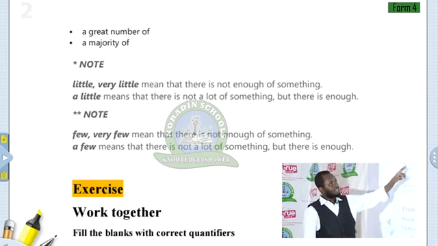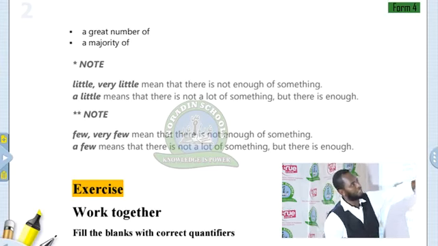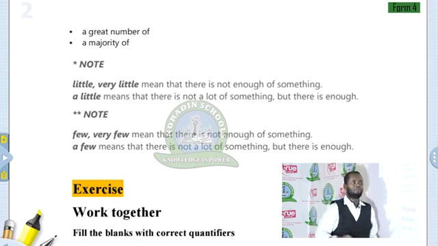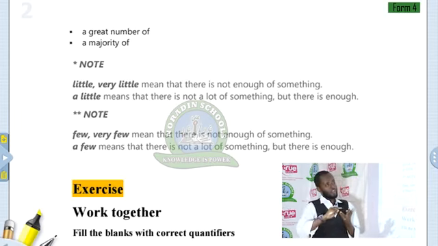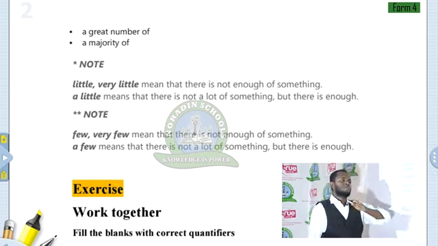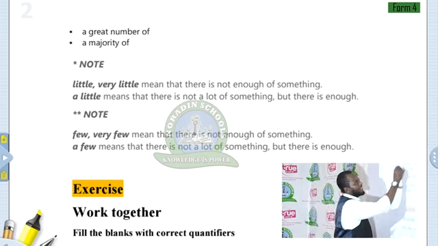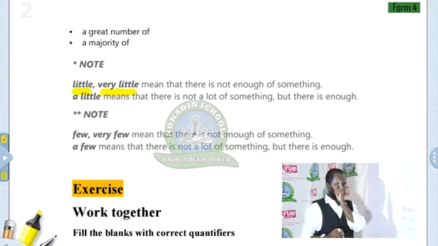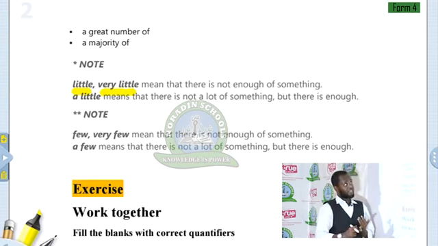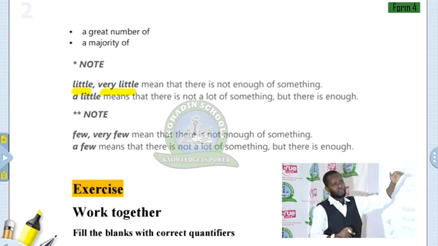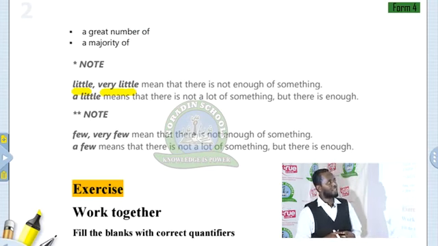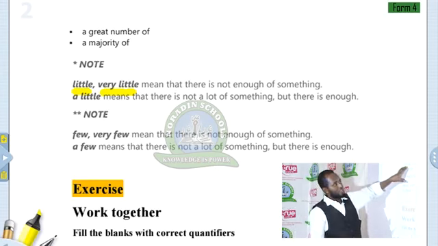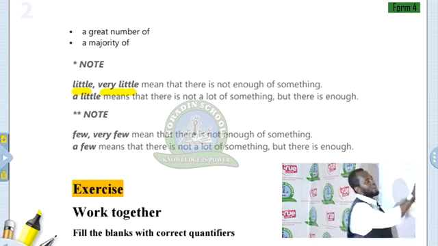Note, little and very little mean that there is not enough. So, two reasons. Number one, uncountable nouns. And number two, not enough. So whenever you are going to use little and very little, you have to consider two reasons. The first reason is, is there an uncountable noun in here, like money, like oil, like soil, like light? And the other reason is not enough.